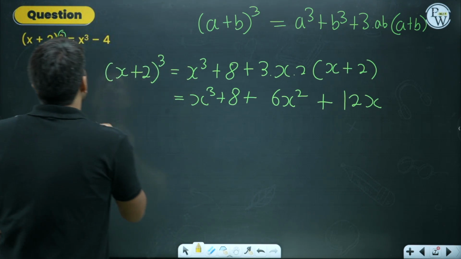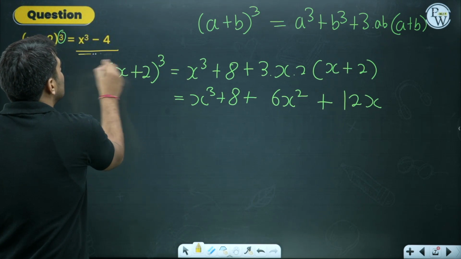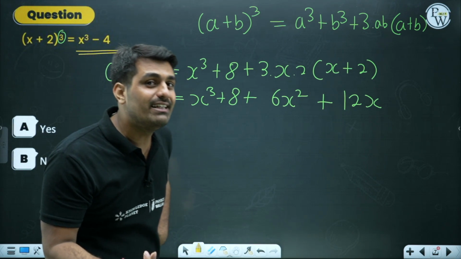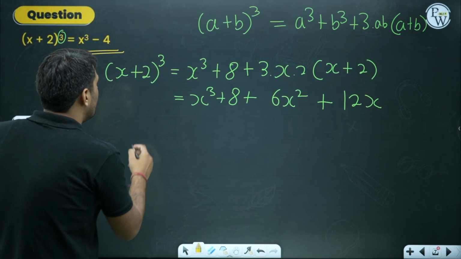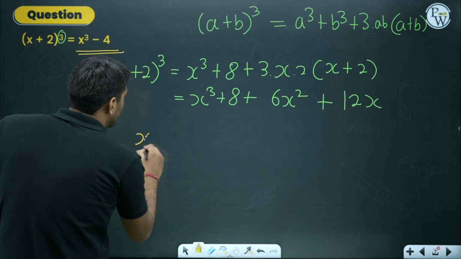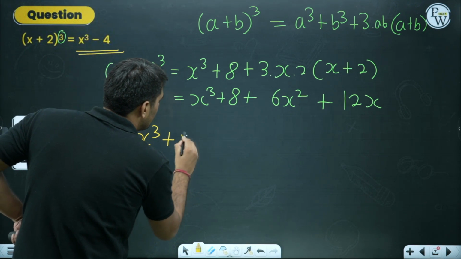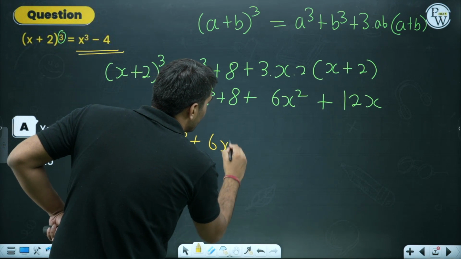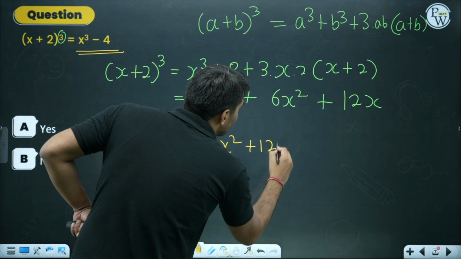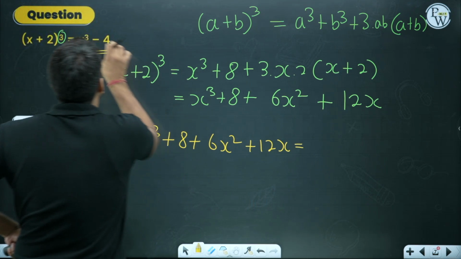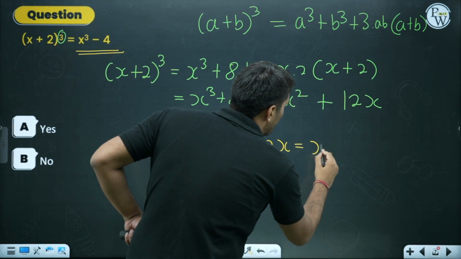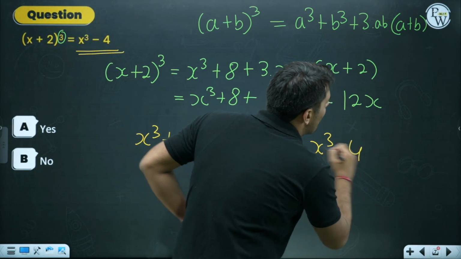But what we need to make sure, we need to equate this thing because it is already given in the question. So equating over here, this part, x cube plus 8 plus 6x square plus 12x, is equal to x cube minus 4. Now what happens over here?